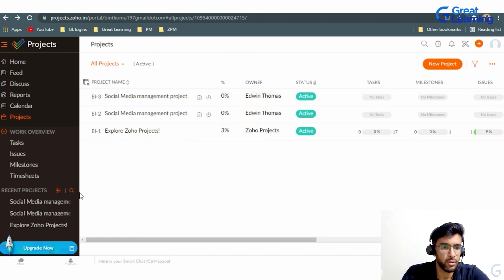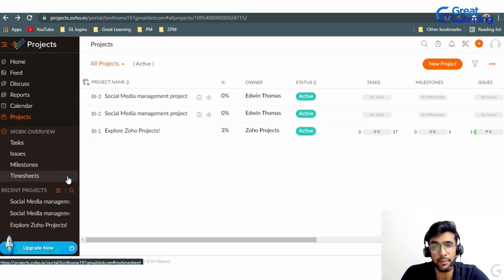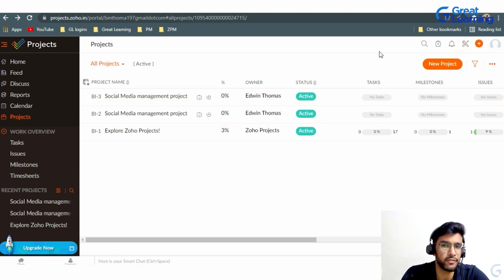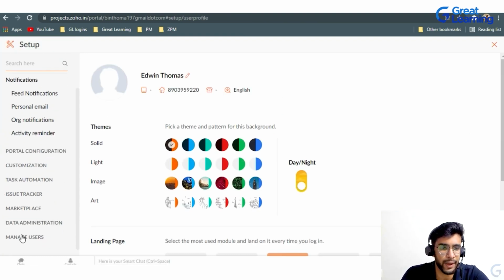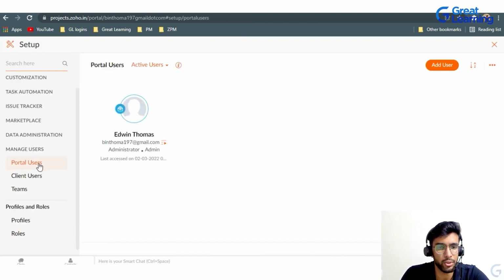So, all right, now I'll show you guys how we add profiles or add different people to your project. So basically, here is the setup. You need to go here, come to manage users. So basically there are portal users and client users and teams. Portal users are your employees, client users are if you are running an IT business. You might have clients from outside, like Infosys, TCS have clients from the US and different parts of the world or country, right? So portal users are basically the employees.